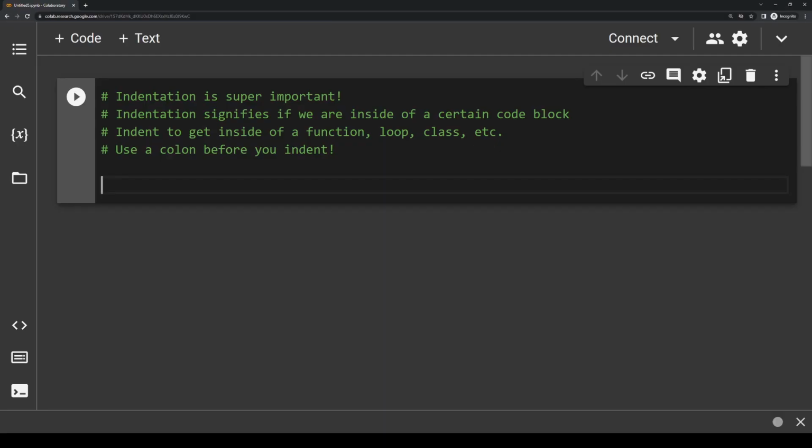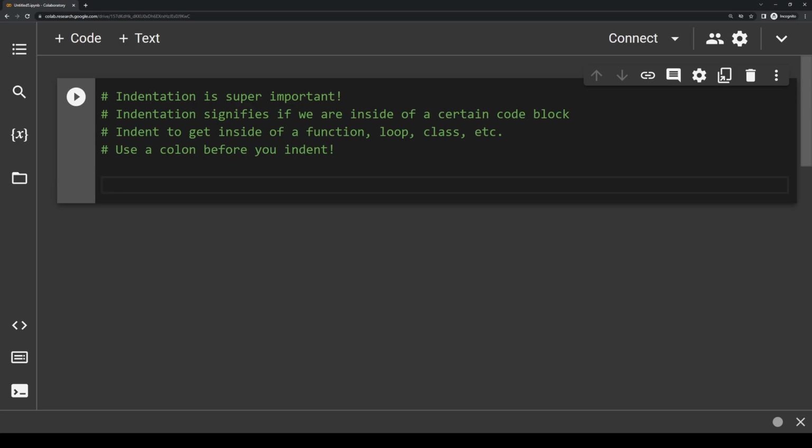I want to start off by reiterating how to use indentation in Python. I've gone over it quite a bit in the previous videos, but I want to cover it so we're all on the same page here. Writing colons and indenting is how Python knows when you're inside of a function, loop, conditional statement, etc. And it's probably the most important syntax thing to pay attention to when you're writing Python code.